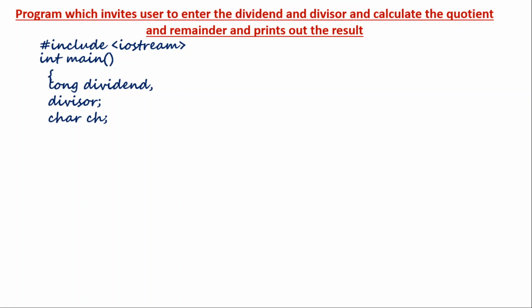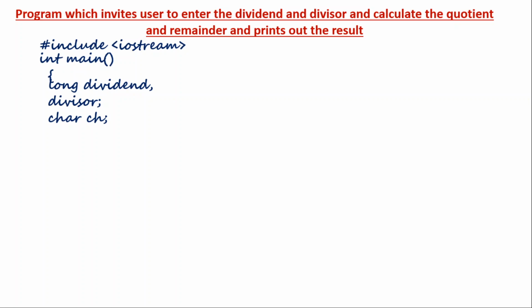Okay, so I introduce the variables dividend, divisor, and then another variable, a character. It is just for asking whether you want to continue with another number. I'm going to make an option in the program that it will ask whether you want to continue yes or no. So there should be an option to enter a character, so that if you enter one character it will not continue, or if I enter another character it will continue.